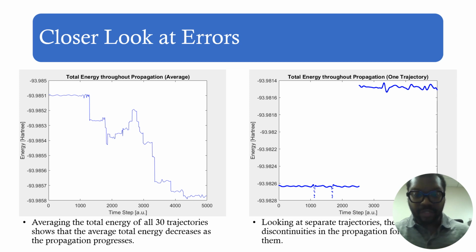Looking closer at our separate trajectories that are contributing to this average, we see that some of them have a discontinuity once the surface hop occurs, which once again shouldn't happen if we want energy to be conserved. So we suspect that this decrease in energy is caused by the discontinuous energy that we see in our individual trajectories, as well as the lack of unitarity in our propagation accumulating errors at every time step.